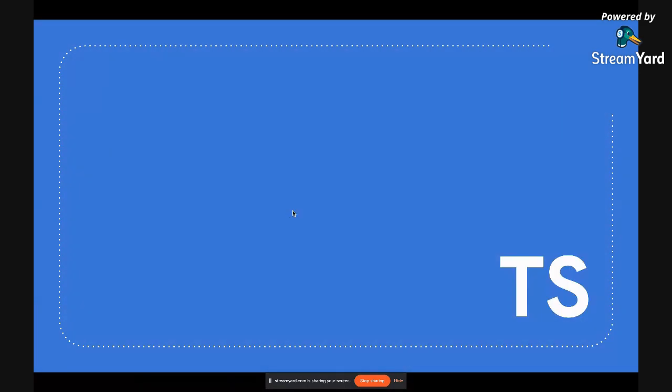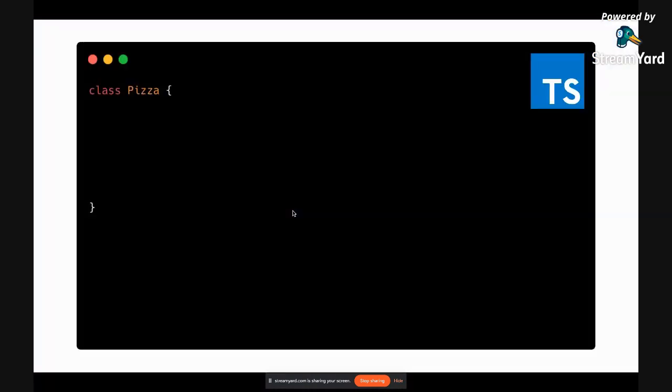If someone is already familiar with TS, I want to show you some syntax. This is how we write things in TS. Let's say we have a pizza class, then we have a variable of number type, let's say slices. Then this is how we declare a constructor in TypeScript.